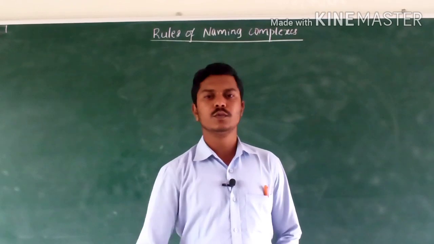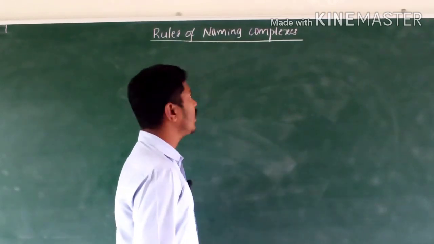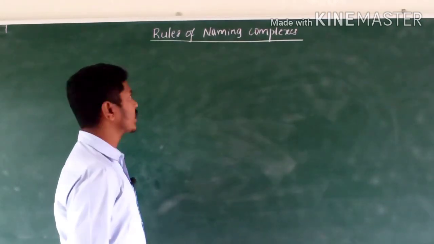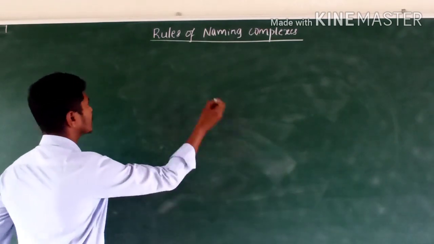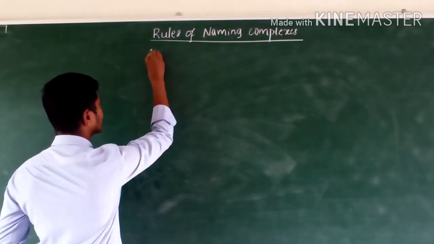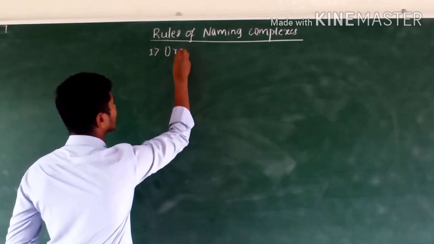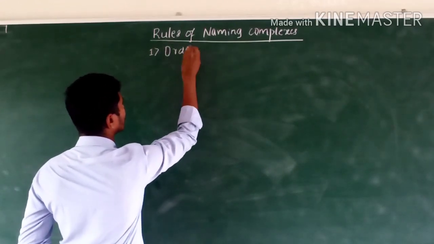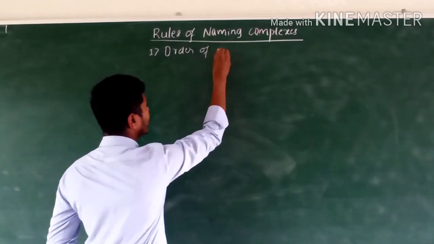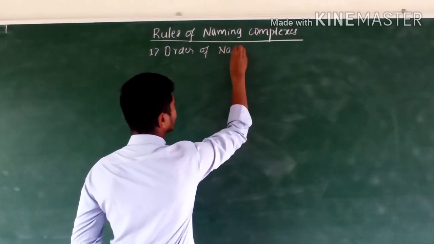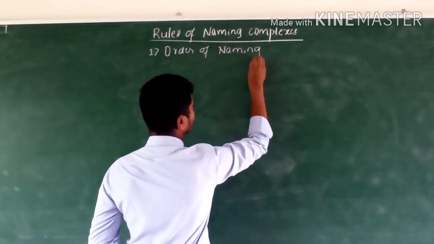Today we will learn about naming of complexes. Okay, rules of naming of complexes. In that, the first one is order of naming ions.